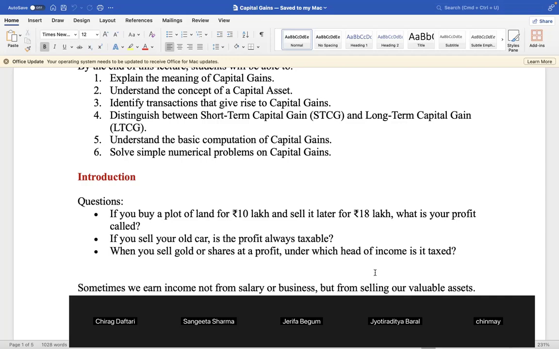Yes, sir. You bought a building, a land, for 10 lakh. Then you sold it for 18 lakh. How much is the profit? 8 lakhs. What type of profit is it? Is it your salary? Is it your house rent? Is it your business profit? No. It's capital gain, because land is a capital asset, and when you sell the land you get some profit, that is capital gains. Clear?